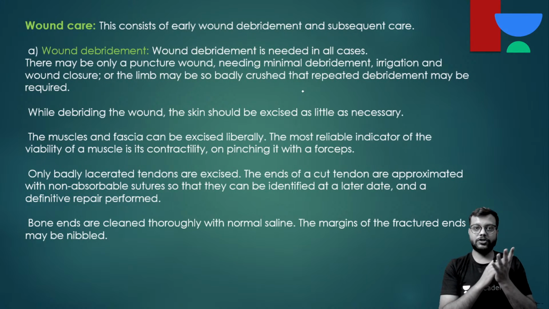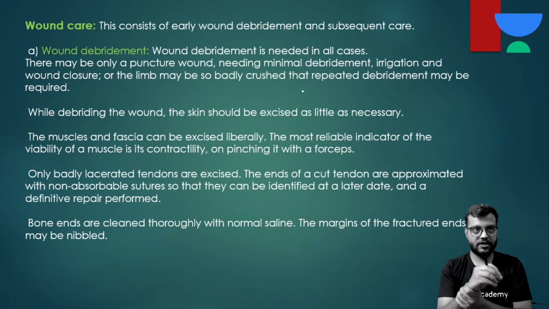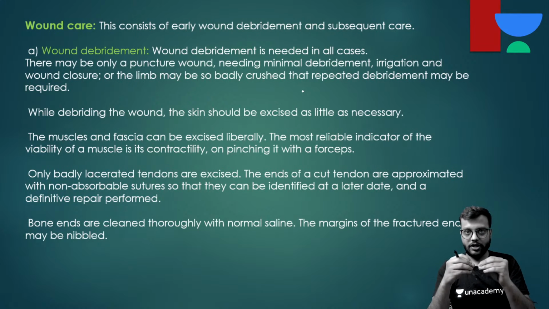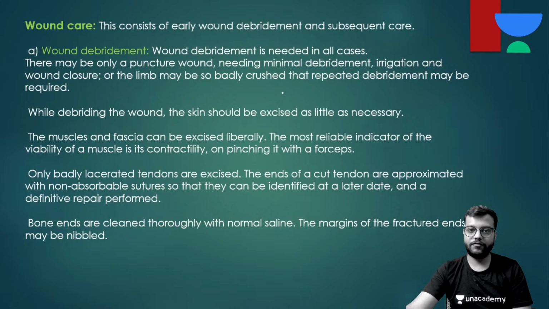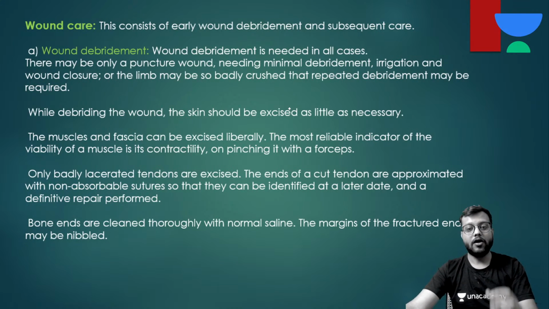And if the closure is not possible and the wound is very extensive, you shift the patient to plastic surgery after applying a fixator, doing whatever reduction of the bone is possible. Then the plastic surgeon does the flapping or grafting, and after the wound is totally healed, the patient again comes to the orthopedic team and the definitive surgery is done.